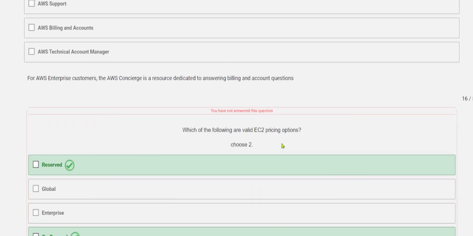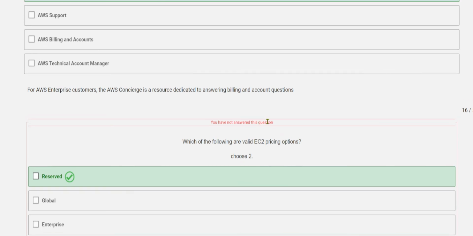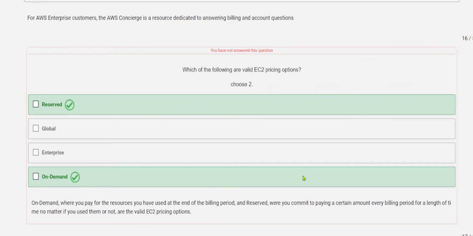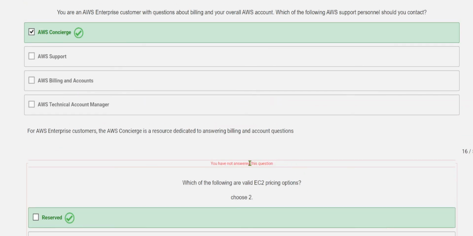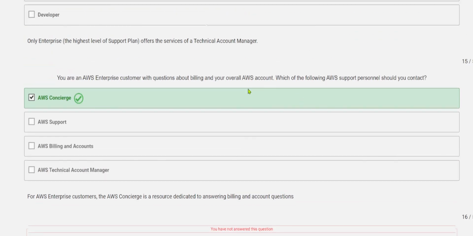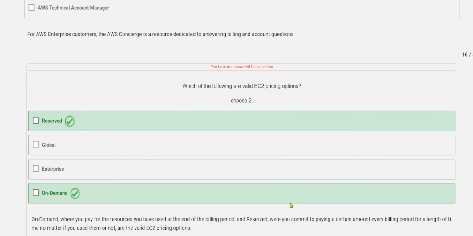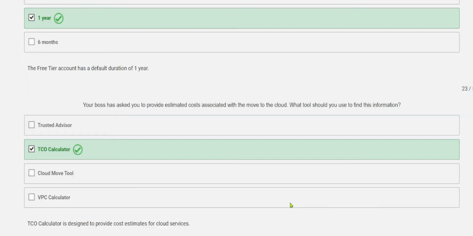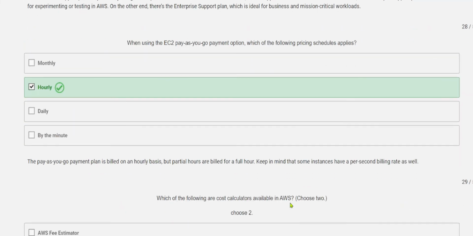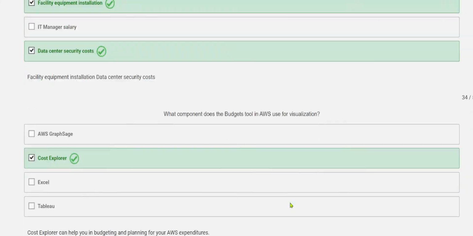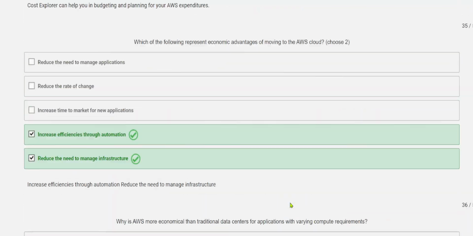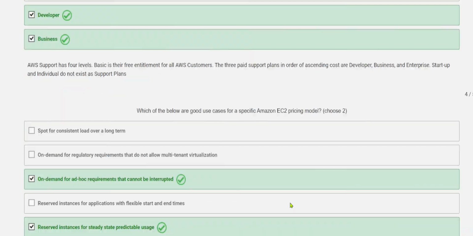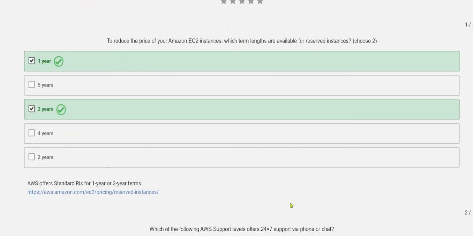Okay, so you have not answered this question. Which one have we not answered? This one, you have not answered this question. So there is maybe some glitch. What is the issue with this? Alright, so we have almost completed all the parts, and I can see all the options are very easy, related to billing and pricing. Okay, so we have completed this one.